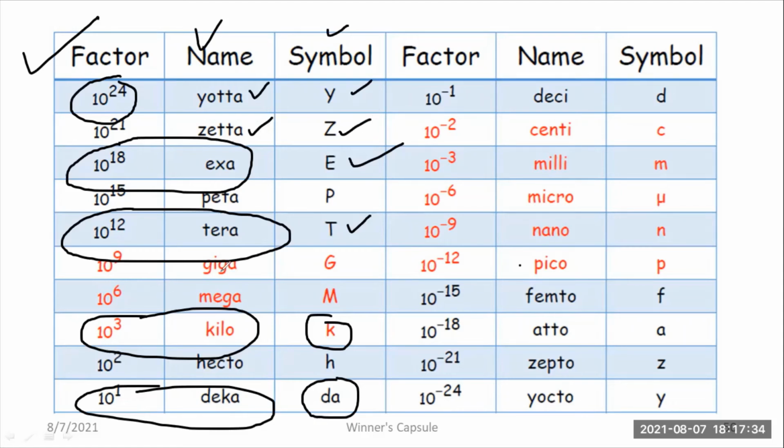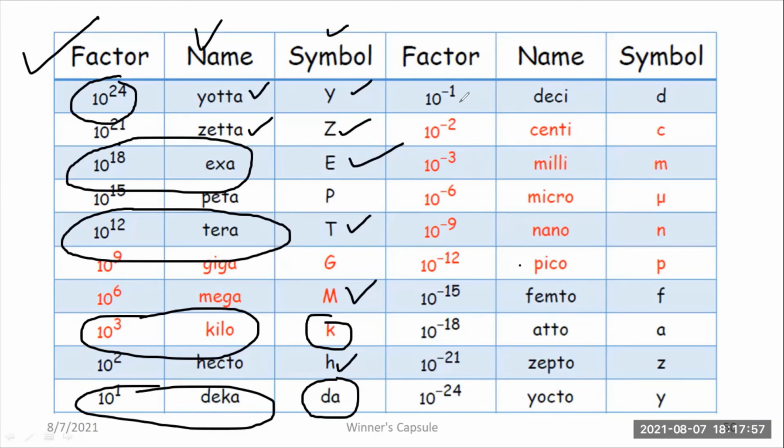10 to the power 9 means giga. 10 to the power 6 means mega, capital letter M. 10 to the power 2 means hecto. Likewise, you remember all the things. Better, please write the entire table in a chart and display it in your study room, so that whenever you go through it, it will be remembered. In competitive examinations also, this concept will be really helpful.